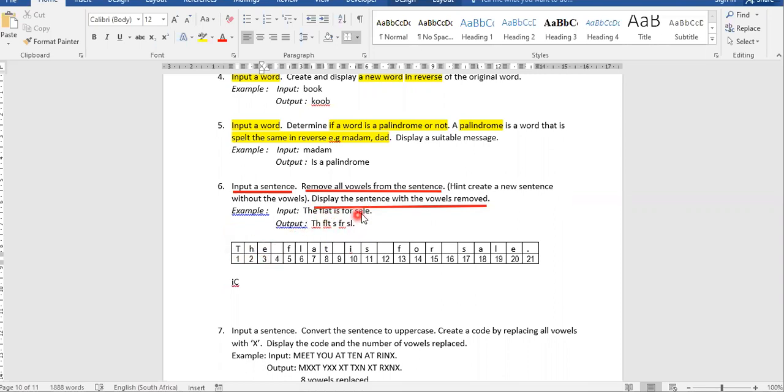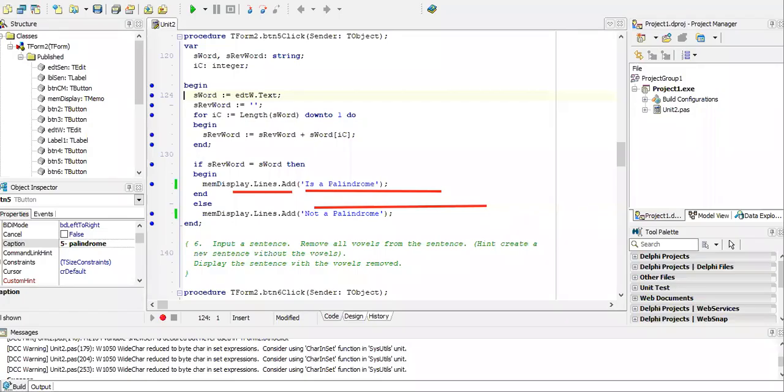So if this is your sentence, sent IC, you need to check each character. If it's a vowel, you can opt to delete. What will happen if we delete? Let's look at our answer first.